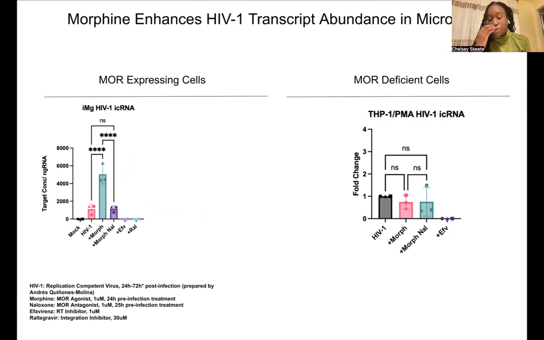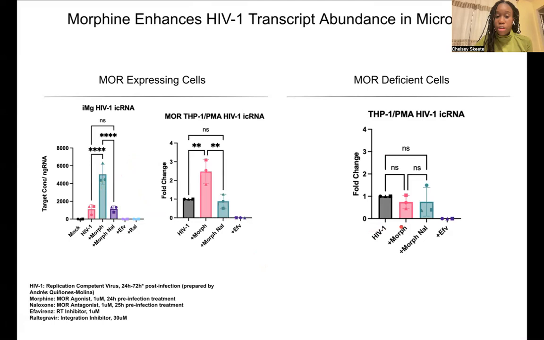However, in macrophages, we see that there's no impact of morphine treatment on intron-containing RNA expression. However, when mu is overexpressed in these cells, we see that morphine now enhances intron-containing RNA similar to what we observed in the microglia.